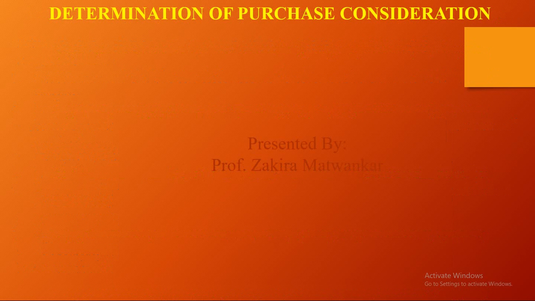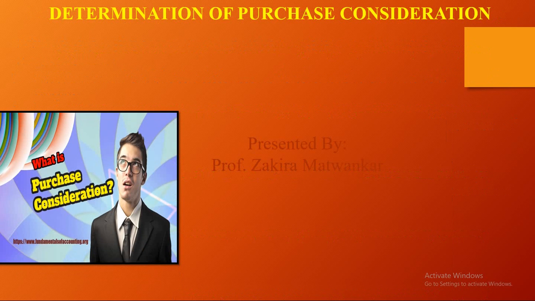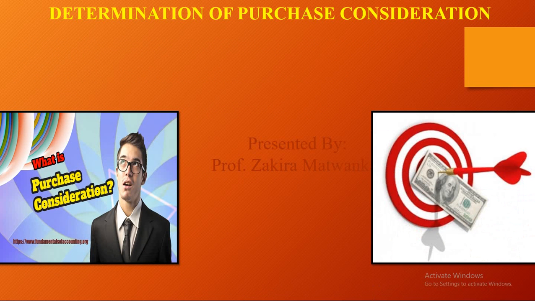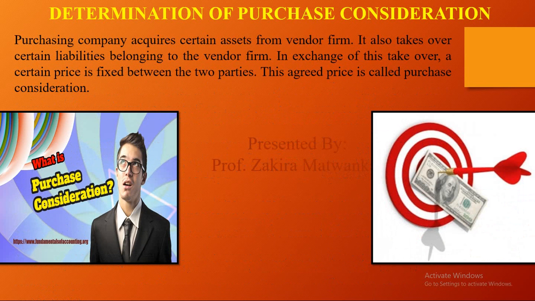See, determination of purchase consideration. How do we determine the purchase consideration? As I already explained what a purchase consideration is, it directly comes into your mind, and it is nothing but the money value of the old firm. So the purchasing company acquires certain assets from the vendor company. Here the purchasing company is taking some assets from the seller company. Vendor means, of course, the seller.